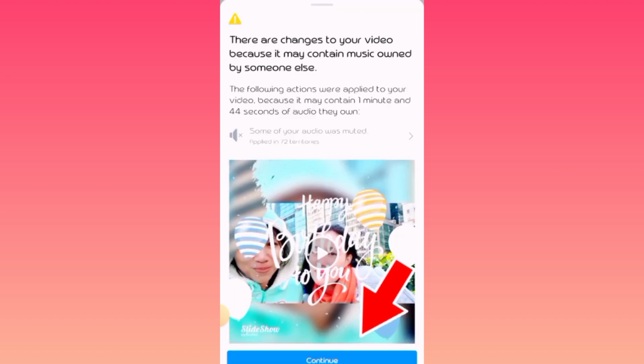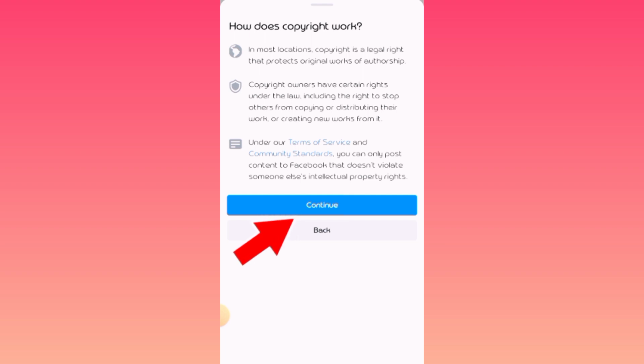Then, continue. Click continue. And then, how does copyright work? In most locations, copyright is a legal right that protects original works and authorship. Copyright owners have certain rights under the law, including the rights to stop others from copying or distributing their work or creating new work from it. So, under the Terms of Service and Community Standards, you can only post content to Facebook that doesn't violate someone else's intellectual property rights. So, click continue.